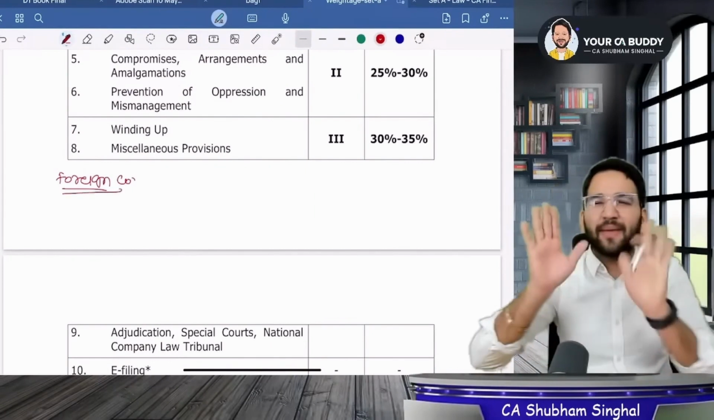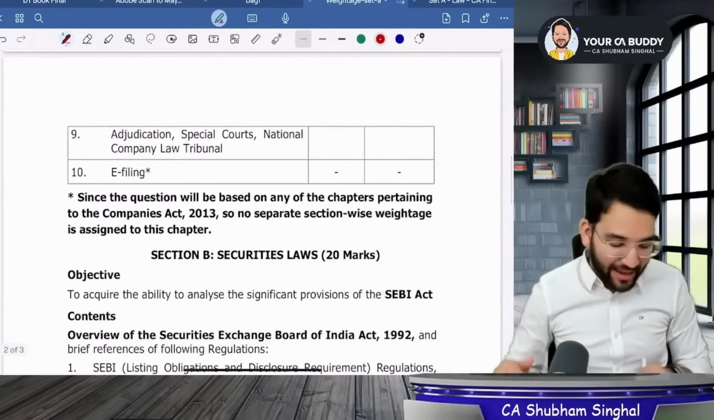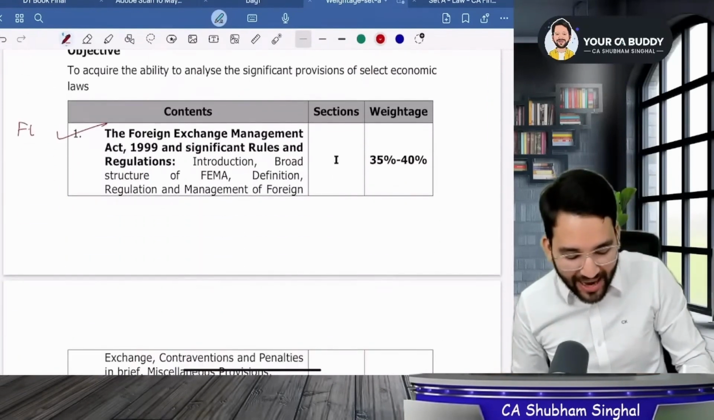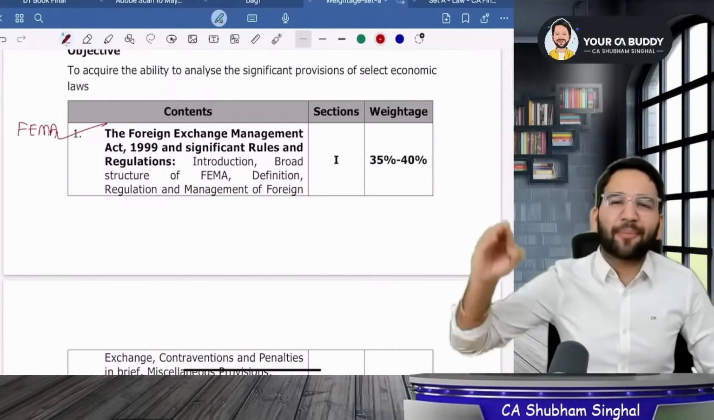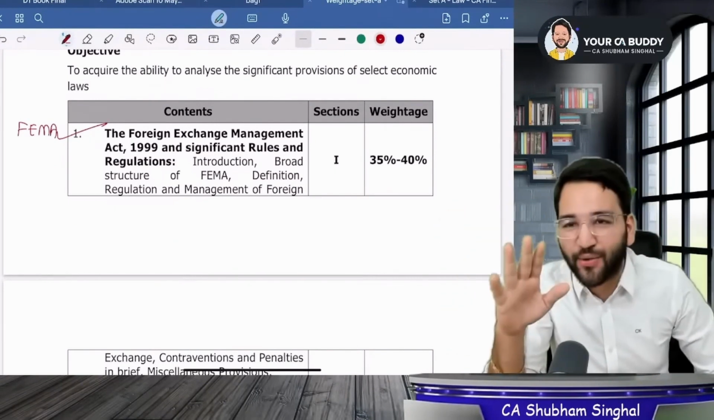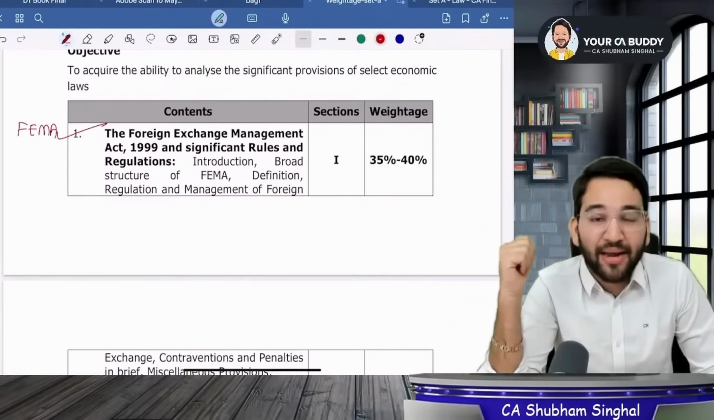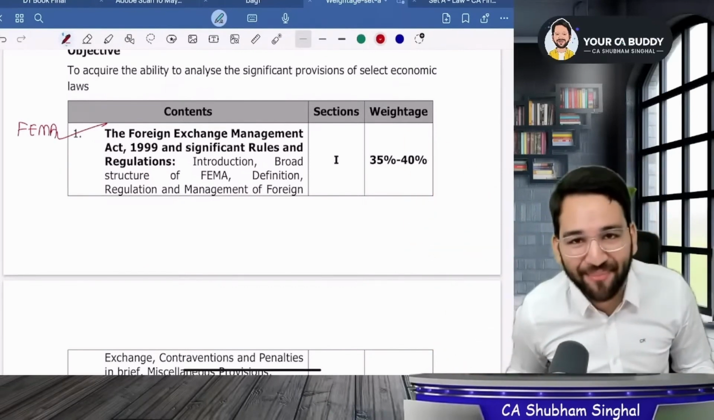That's it. There are no other major changes. If you look at what is removed, in economic law, as of today, there are only 3 chapters left. One is FEMA, the Foreign Exchange Management Act. You must have heard of this, because if you have seen the old syllabus for the final, you know this was one of the chapters. And if you have given the entry in the new syllabus, you know there is a chapter called FEMA.